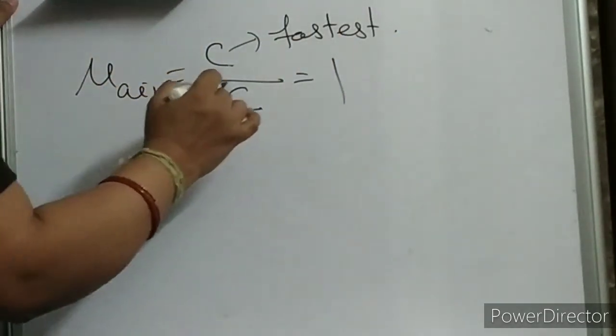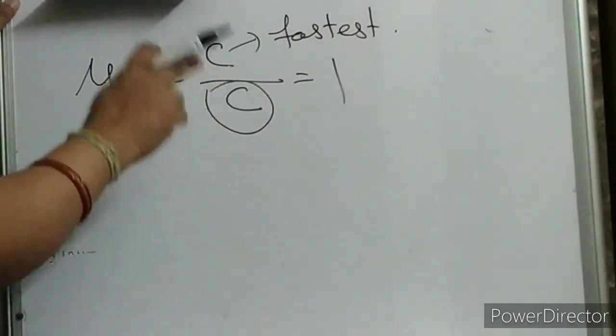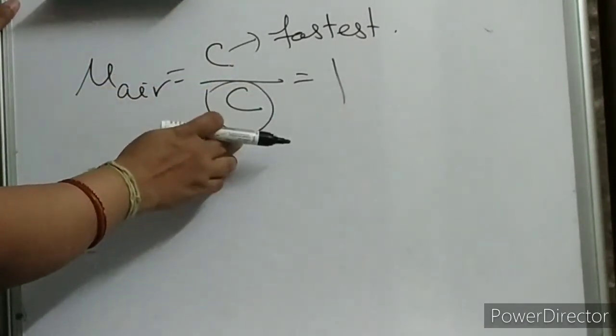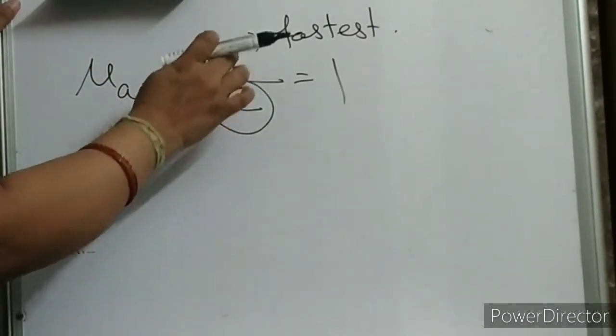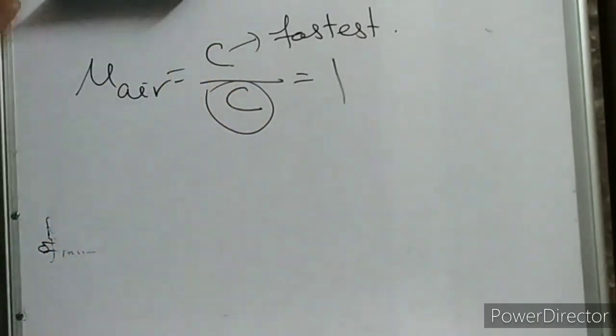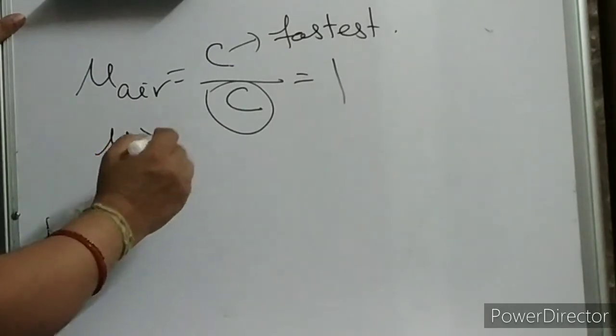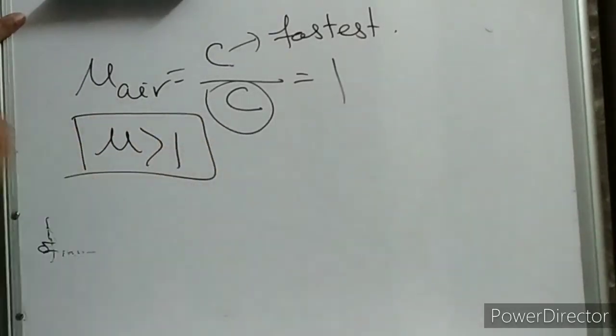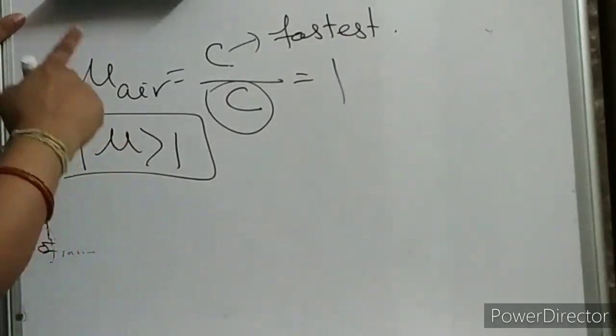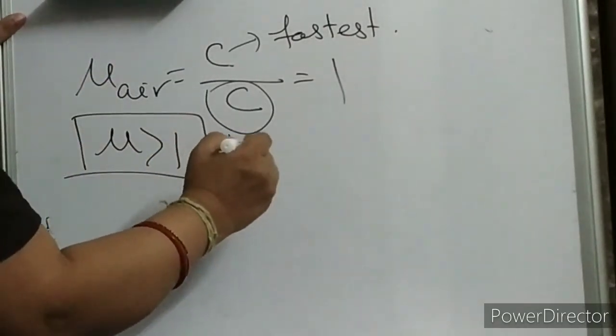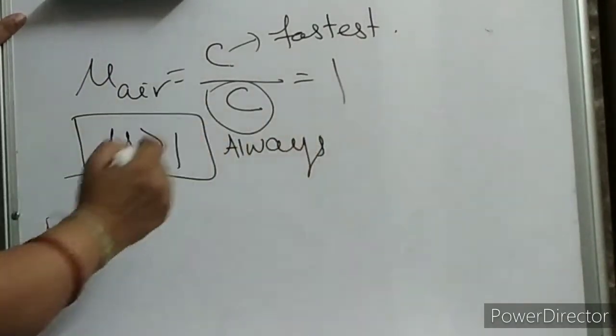So the speed of light in any medium has to be lesser than this. So the big amount divided by a smaller amount, definitely, mu should be greater than 1. Always. Mu is always greater than 1. Clear, children?